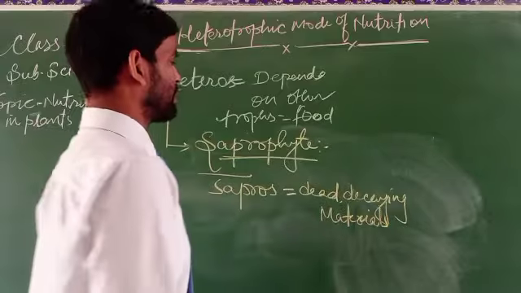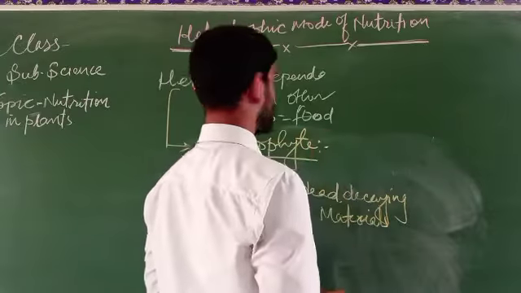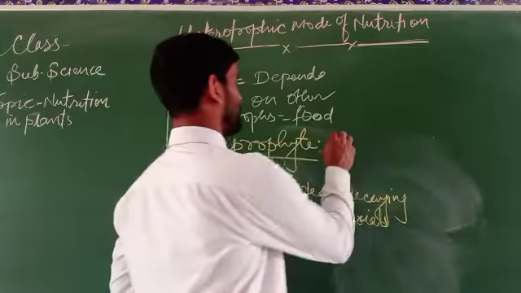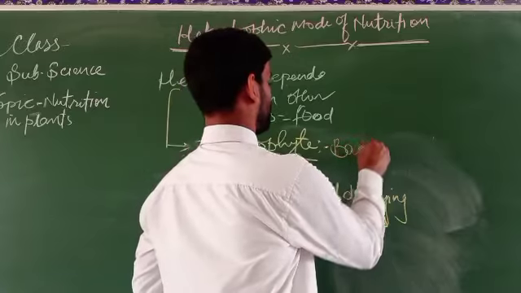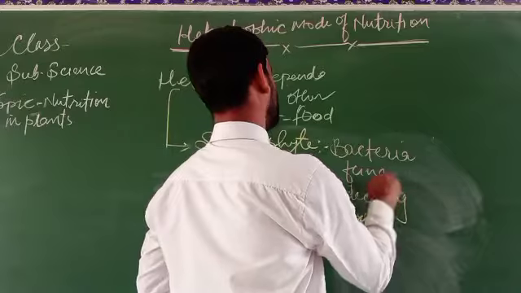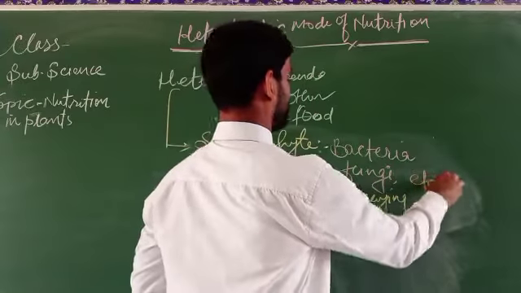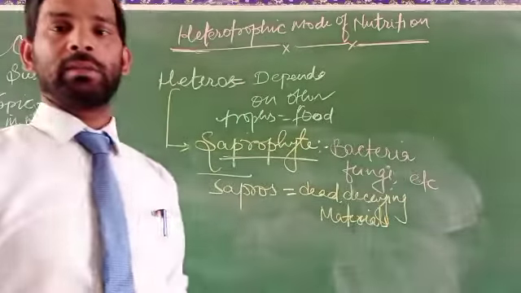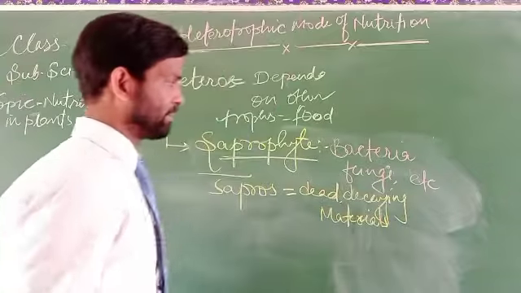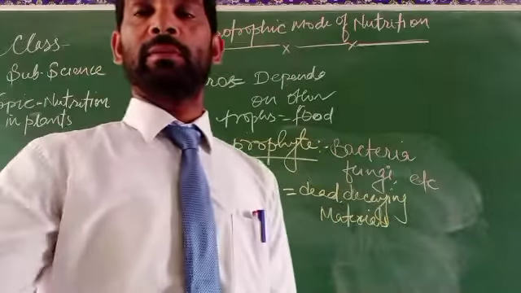What are these organisms called? The organisms that derive their nutrition saprophytically are called bacteria, fungi, etc. These are the bacteria and fungi that depend on others.